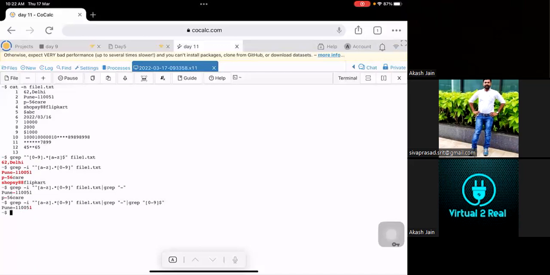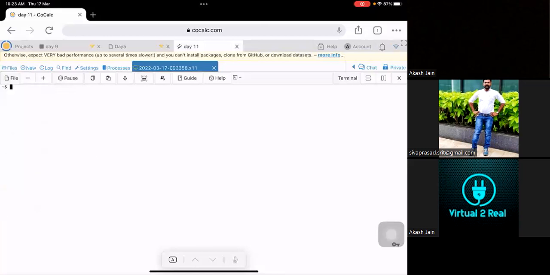Okay. Correct. You can use these types of characters if you are getting a big list, but from the entire list you're getting a sub list, some of the rows. You can narrow it down using compound commands, the way I have done. I've used pipe, then after that I've used hyphen, then again I've used grep, and I know that this value ends with some number, so I've given 0-9 at the end. Correct. So this is how you can work when you have a large set of files.